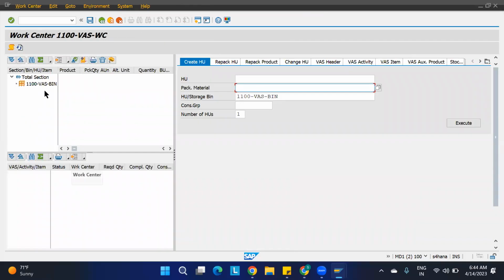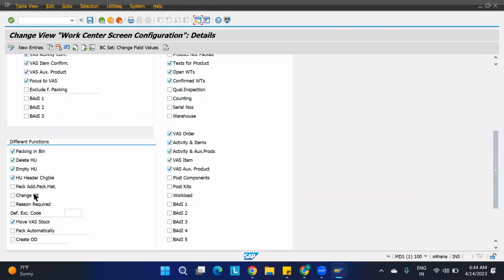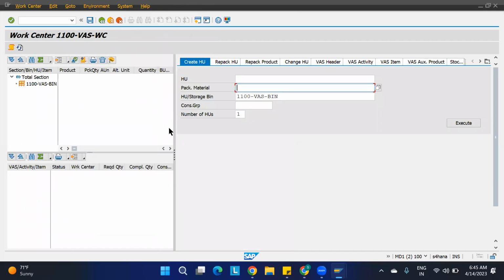Whatever is not required, you just remove it, and whatever is required, you can keep it. You can keep some extra things also, like counting serial numbers. Whenever you are taking serial numbers, that time it is important. That is one more topic, and we'll try to cover the serial number topic also. So this is how the VAS work center looks like.